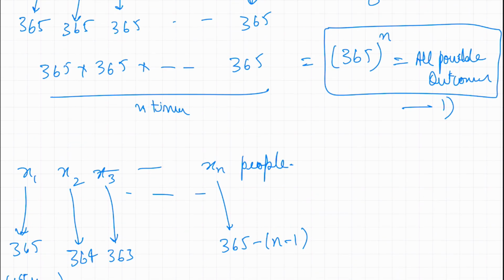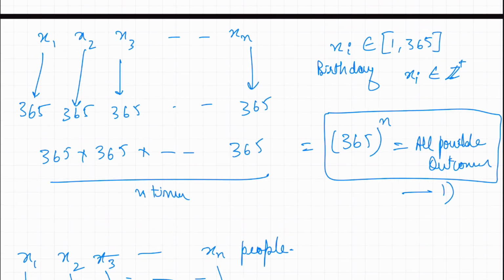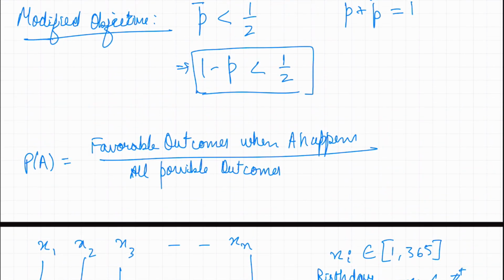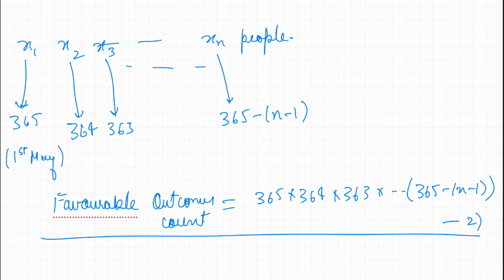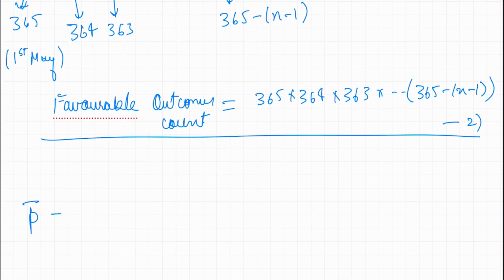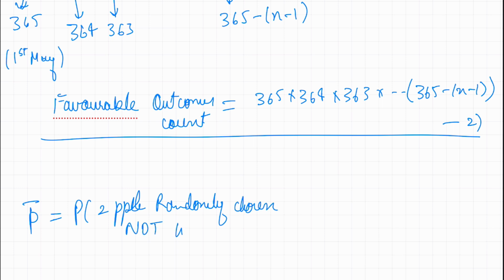Now let's take a quick look at how far we have come. We have computed all possible outcomes, and we have favorable outcomes here. Our objective is to make sure no two people have the same birthday, so we can compute the probability, and this probability is going to be p bar, the probability that two randomly chosen people do not have the same birthday.